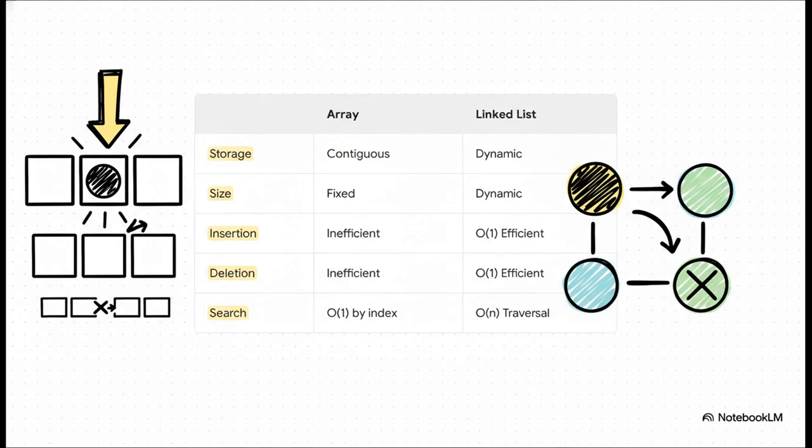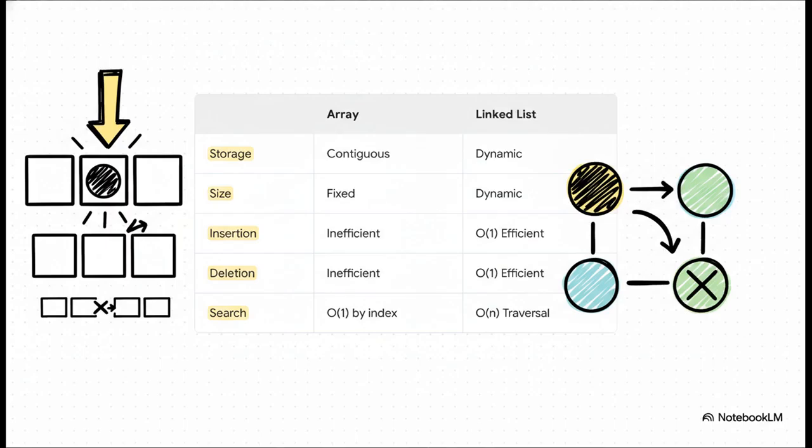Well, it all comes down to trade-offs. Arrays are amazing for quick access. If you know an item's position, say item number 5, you can jump right to it instantly. But adding or removing something from the middle? Oh, that's a real pain, because you have to shift everything that comes after it.